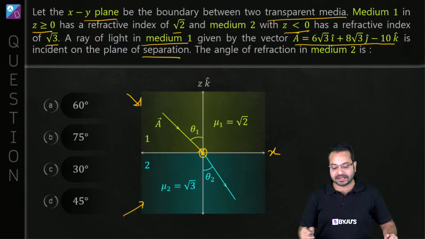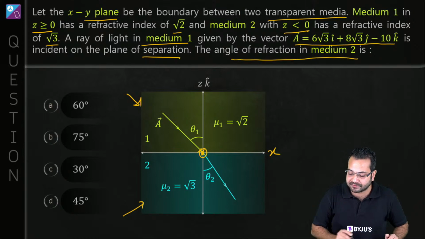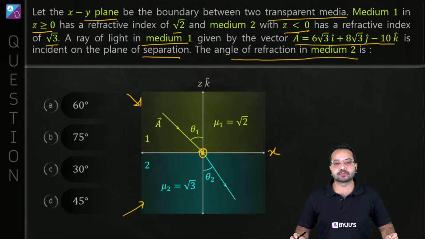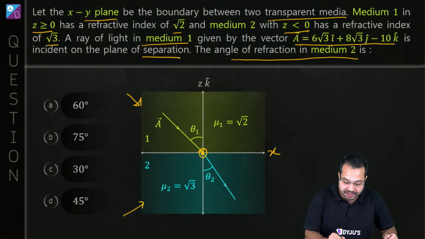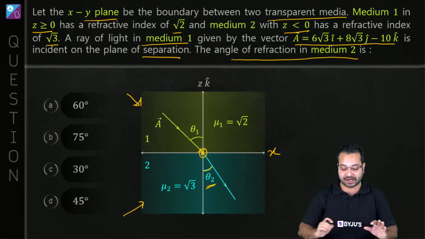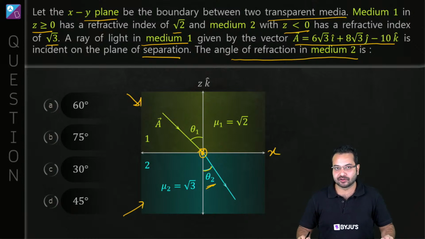What do we have to calculate? We have to calculate the angle of refraction in medium 2. So this is medium 2, this is the angle of refraction, theta 2. So our objective is to find this angle of refraction, theta 2.